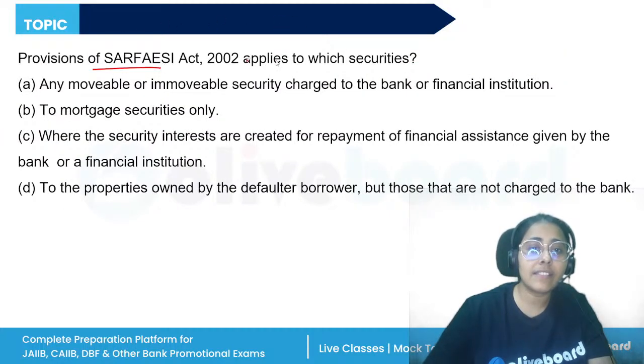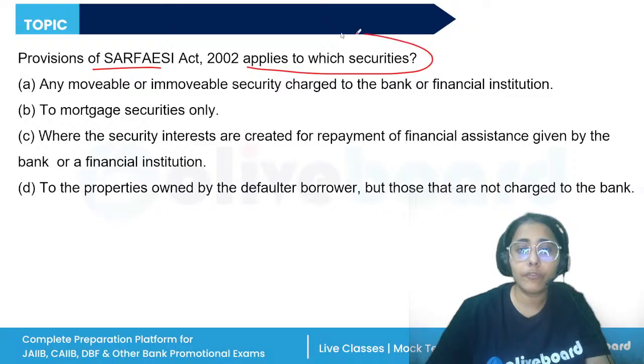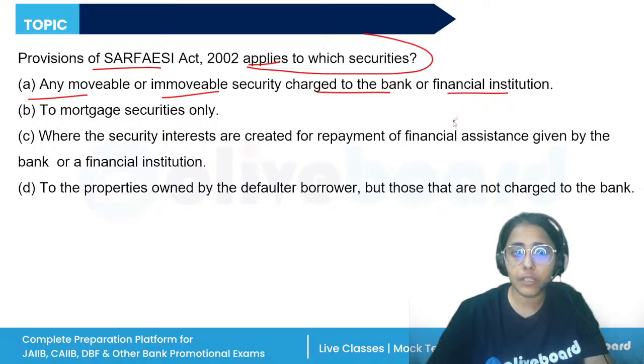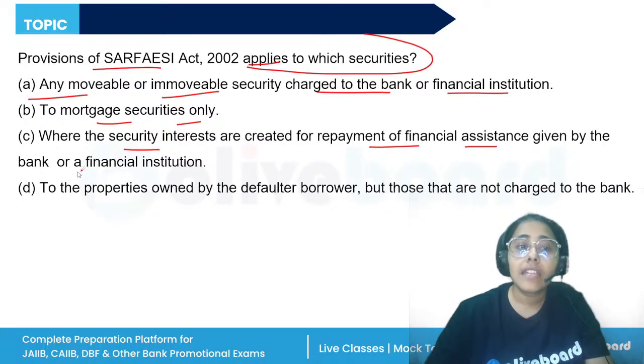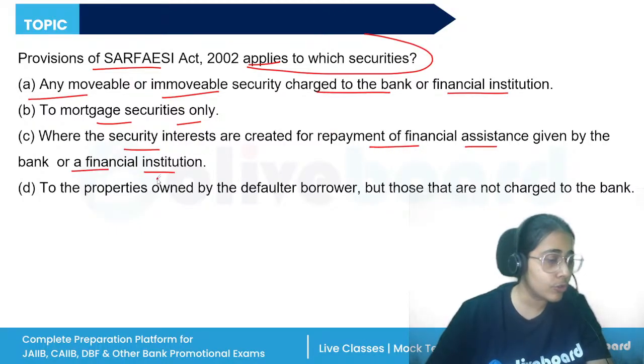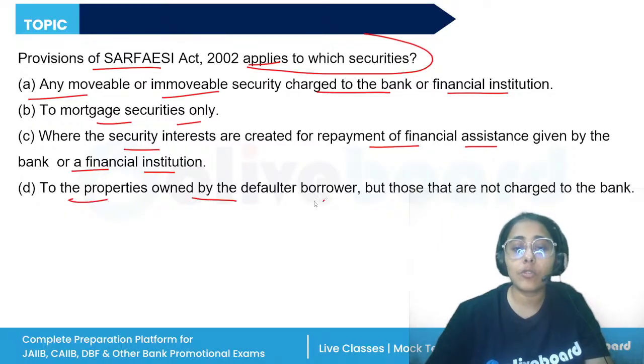Provisions of the SARFAESI Act 2002 apply to which securities? Any movable or immovable security charged to the bank or financial institution; mortgage securities only, where the security interests are created for the repayment of financial assistance given by a bank or financial institution; or the properties owned by the defaulter but those that are not a charge to the bank.